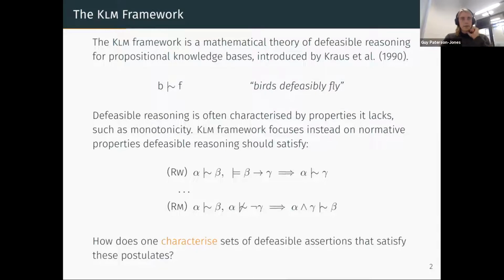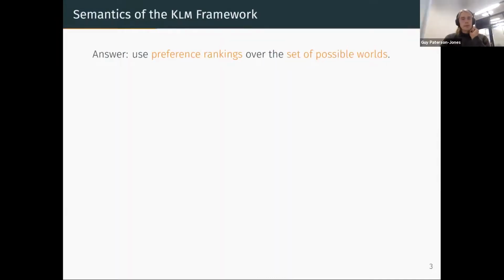And the main contribution of their paper was working out how one mathematically characterizes sets of these defeasible formulas satisfying the postulates, in the same way that some first-order interpretations might characterize classical reasoning, for instance. And the semantic framework that they use is preference rankings.